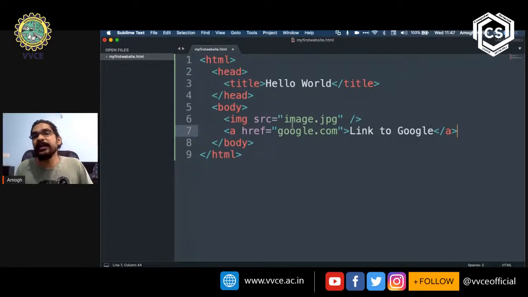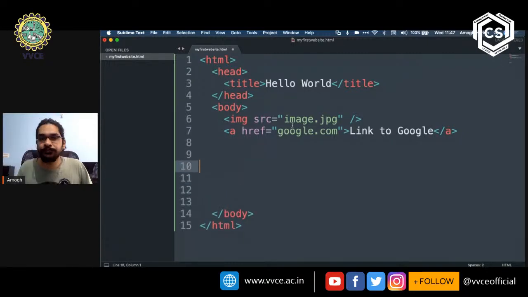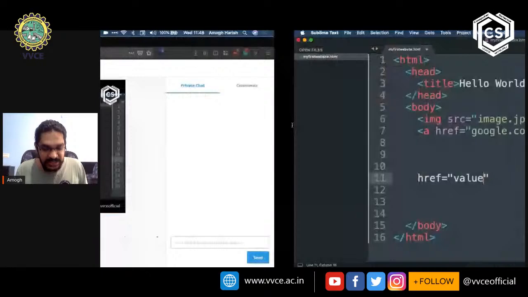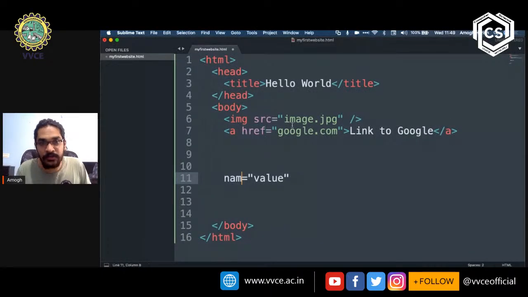So there's something that you might have noticed by this point. Every attribute has the name of the attribute followed by an equal to symbol, followed by a double quote. So this is called a name, and whatever goes within the double quotes is called the value, okay? So let me just change that very quickly. I'm going to call this name, and I'm going to call this the value.